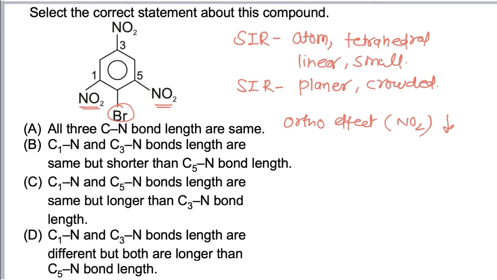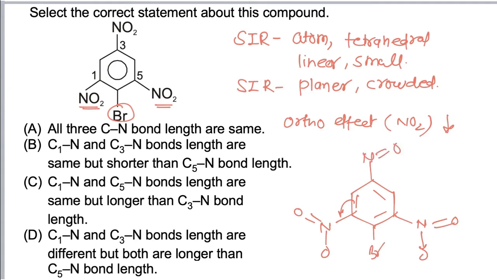If we take the first carbon-nitrogen bond, then if NO2 becomes out of plane, the tendency to be involved in resonance for this NO2 group is comparatively decreased, while the NO2 attached at carbon number 3 is still present in the same plane, so there is a possibility of resonance.